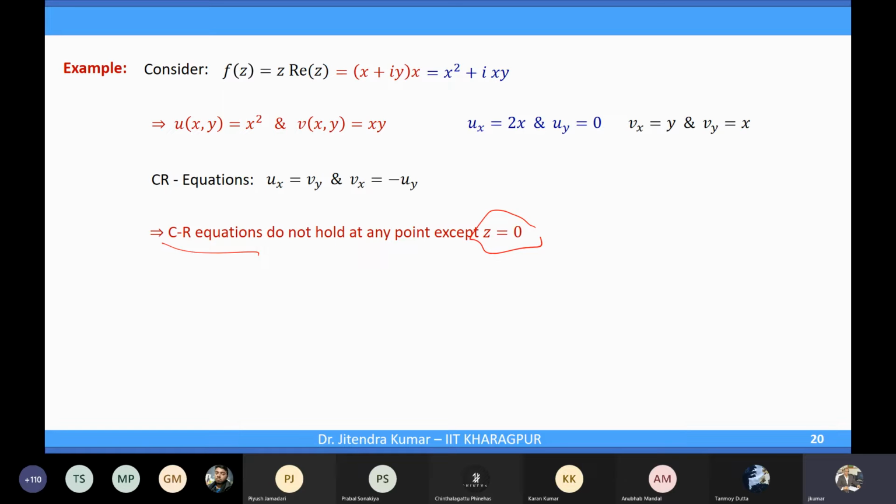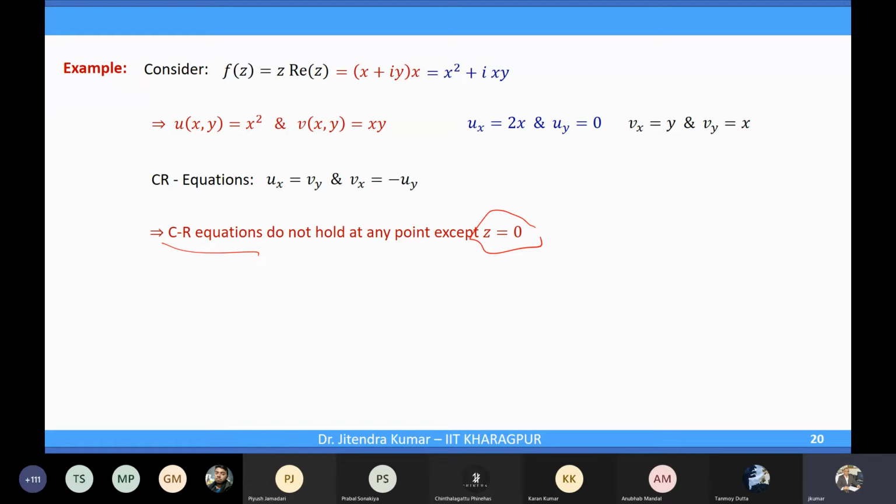So when we got that CR equations hold only at a point, then definitely we can say that this function is not differentiable at any point other than z equal to 0. At z equal to 0, we don't know about the differentiability.